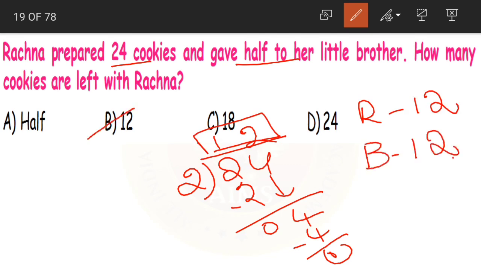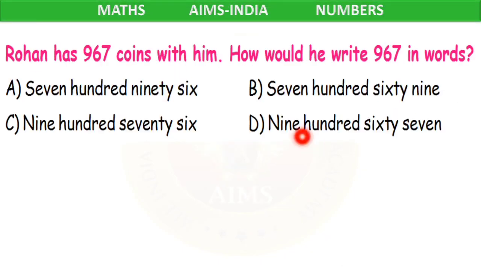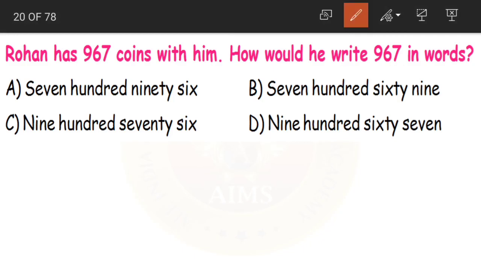What is the correct answer? Option B, 12. Clear? Next question. Rohan has 967 coins with him. How would he write 967 in words? See how to write a number in words, children.